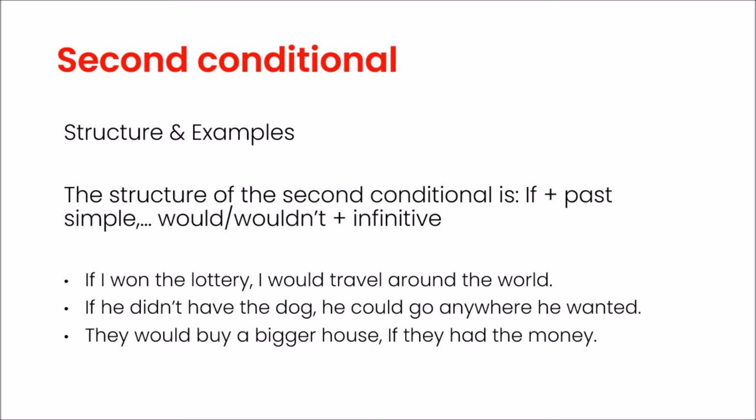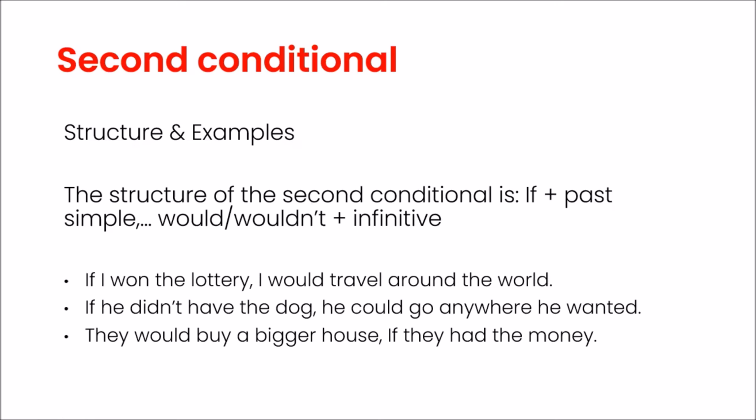Let's look at the second conditional. Whereas the zero and first conditionals describe a real or possible situation, the second and third are imaginary or hypothetical situations. Let's start with the second conditional. Let's look at the structure. The structure of the second conditional is if plus past simple, would or wouldn't plus infinitive. Let's look at the examples.